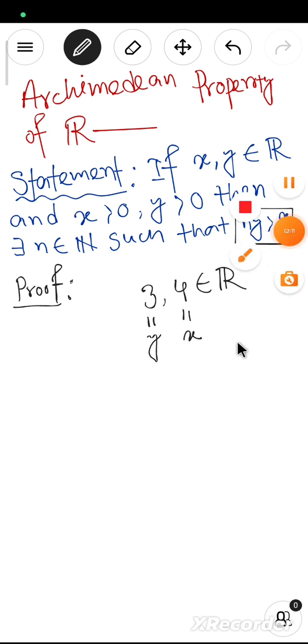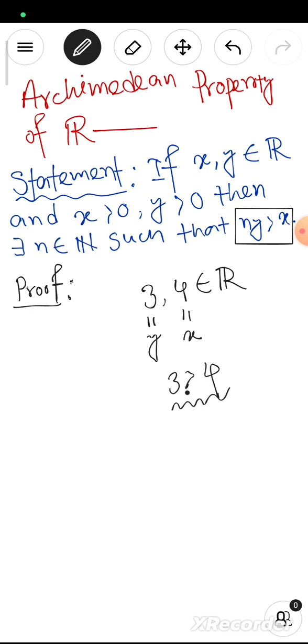So here y is equal to 3, then we can write 3 is greater than 4. It is not possible in general, but what the Archimedean property says is that we can find a natural number n such that ny is greater than x. Is it possible?